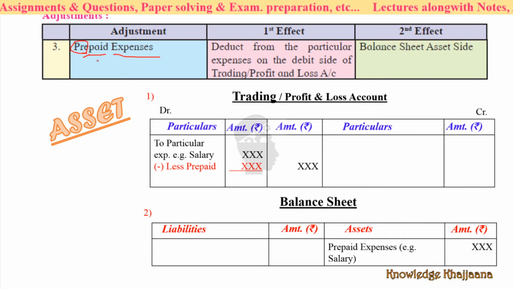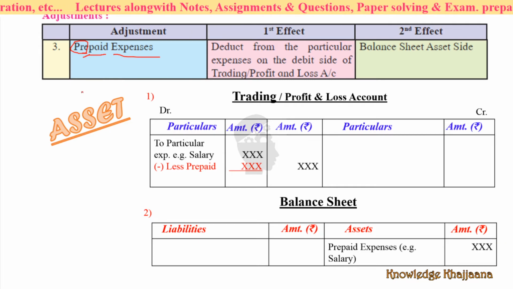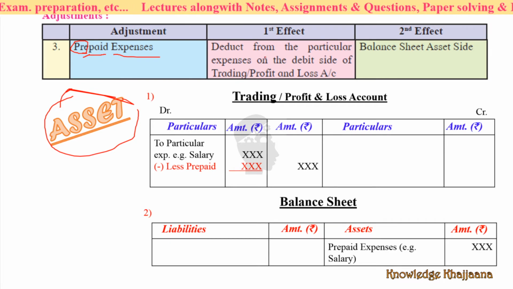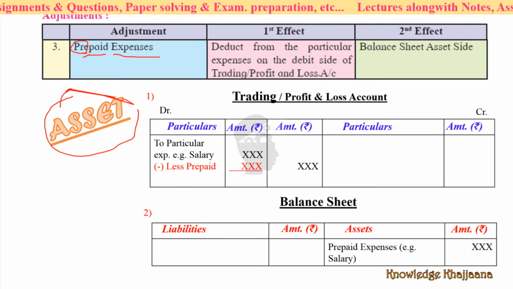You can ask for your money for some time. Your money is there with the electricity board. Okay, so that is an asset for you. So prepaid expenses is an asset. So what is the effect for prepaid expense? Deduct from the particular expense on the debit side of the trading or profit and loss account.